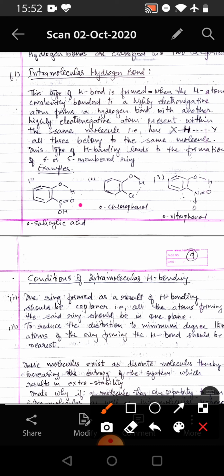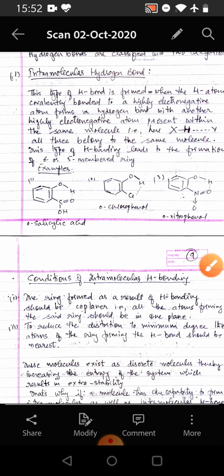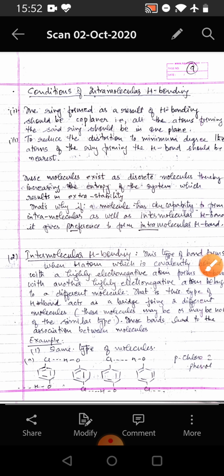Second is orthochlorophenol. This hydrogen forms a hydrogen bond with chlorine, and in nitrophenol, the hydrogen forms a hydrogen bond with the oxygen of the nitro group. Now we come to the conditions of intramolecular hydrogen bonding. The ring formed as a result of hydrogen bonding should be coplanar, that is, all the atoms forming the ring should be in one plane.